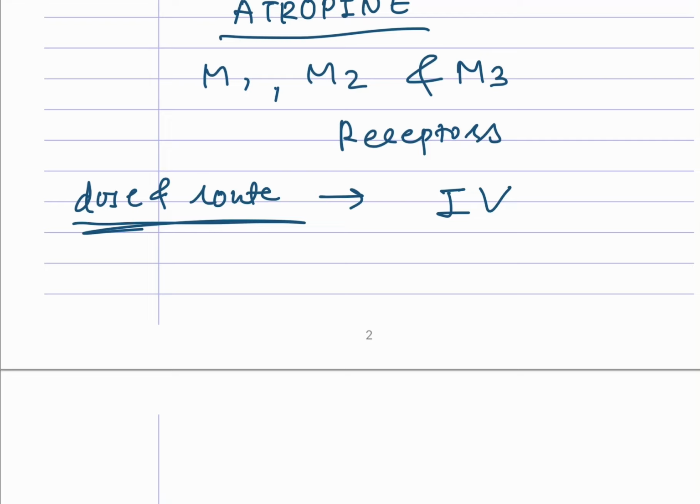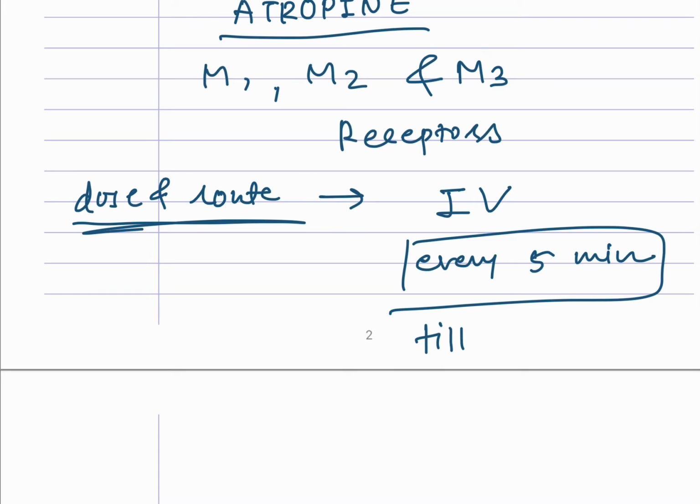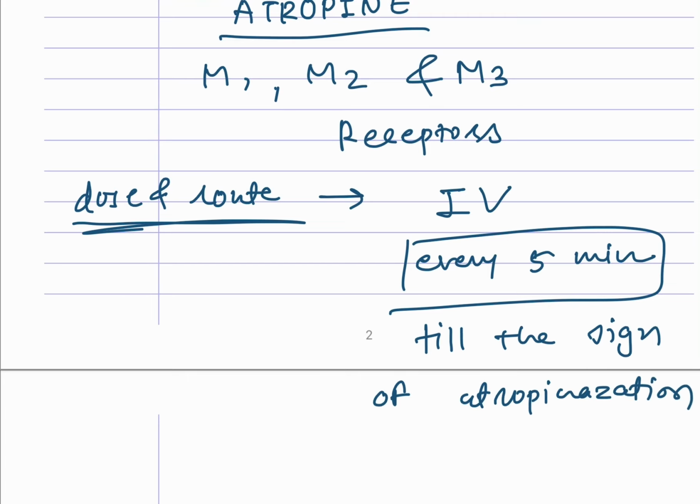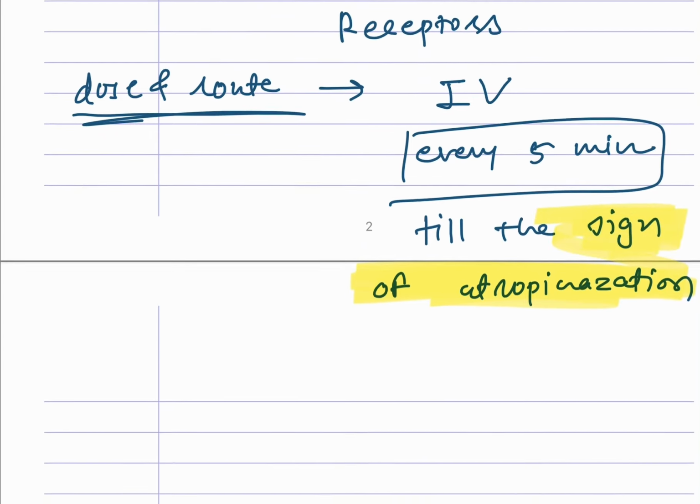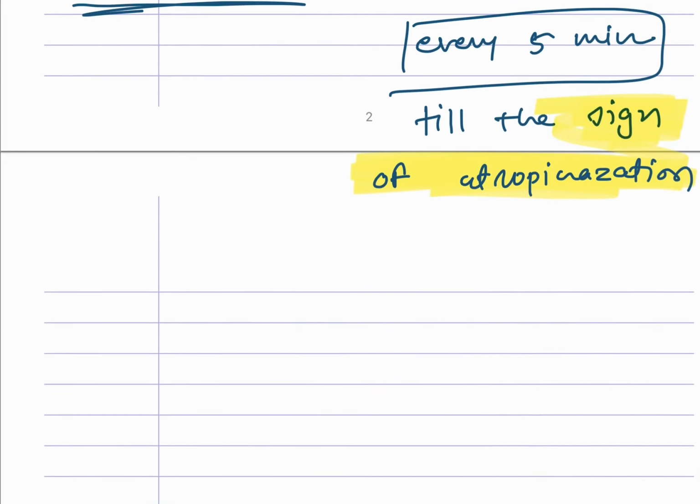So the route is IV, and we will give the dose of atropine every 5 minutes till the signs of atropinization occur. This is another important MCQ, we can say, or keyword. So what are the signs of atropinization?